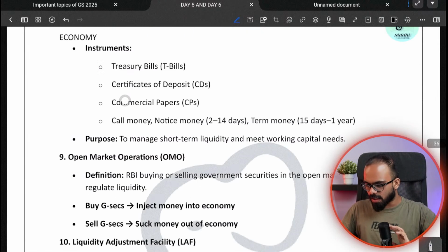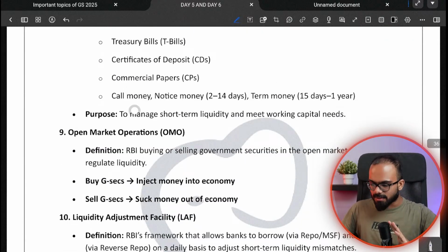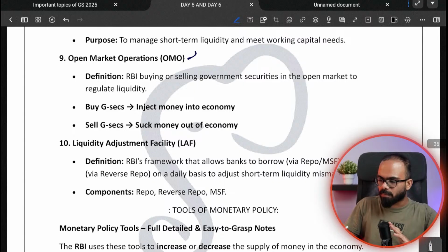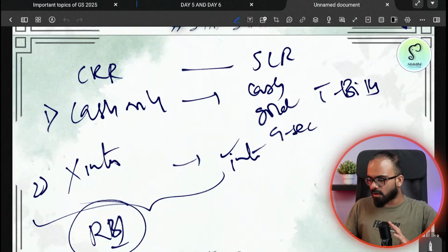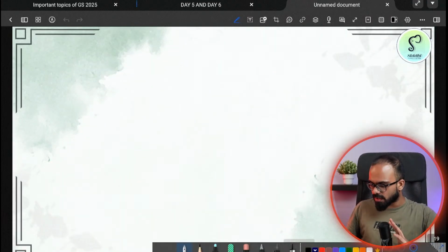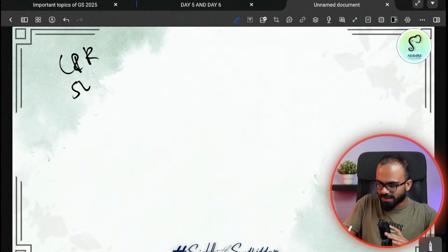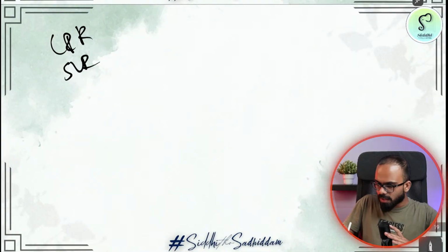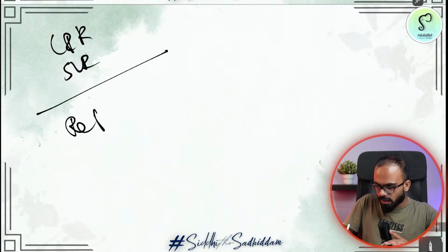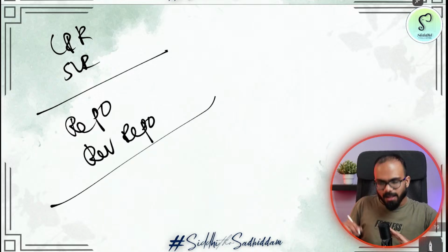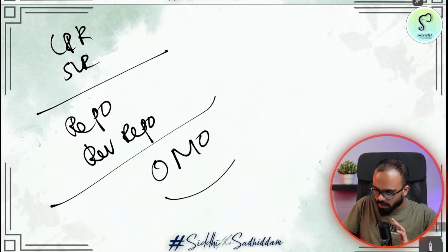So this is about CRR and SLR. Then there is one more thing called as open market operations. Of these three, that is about the inflation targeting measures, we saw two different kinds of operations. One is CRR and SLR. In the next step, we saw repo operations and reverse repo operations. There is a third mechanism which is known as open market operations.